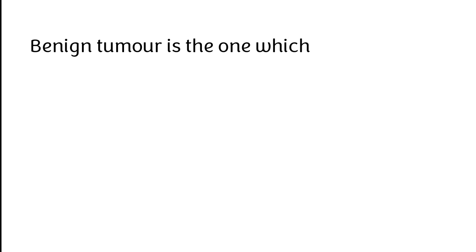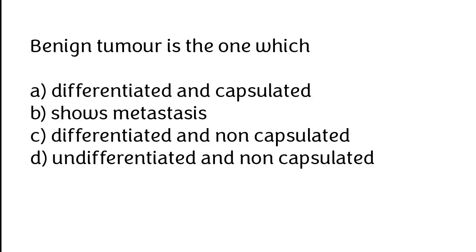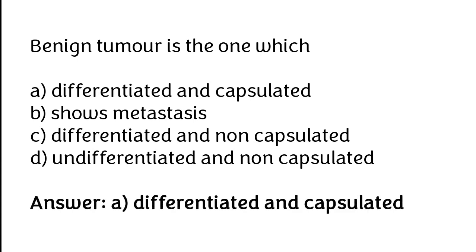Benign tumor is the one which is differentiated and capsulated, shows metastasis, differentiated and non-capsulated, undifferentiated and non-capsulated. The correct answer is option A. Benign tumor is the one which is differentiated and capsulated.